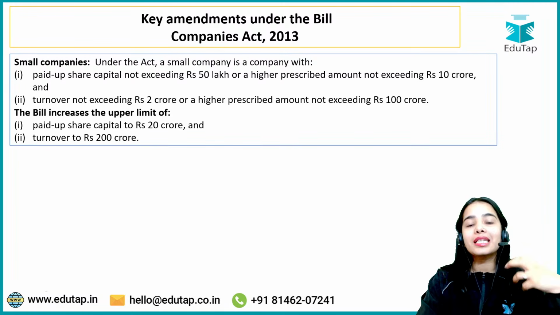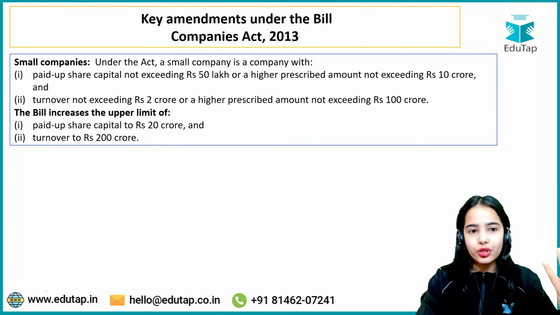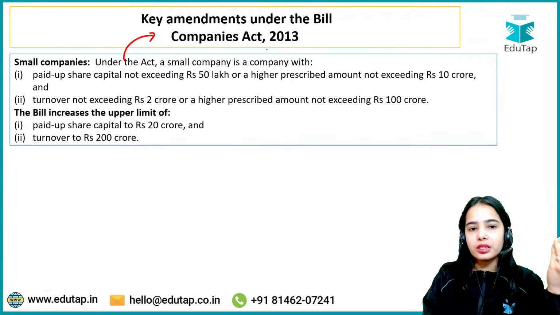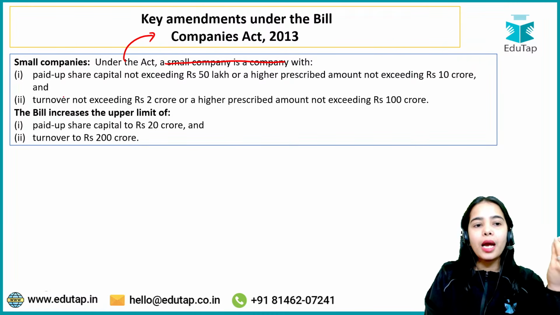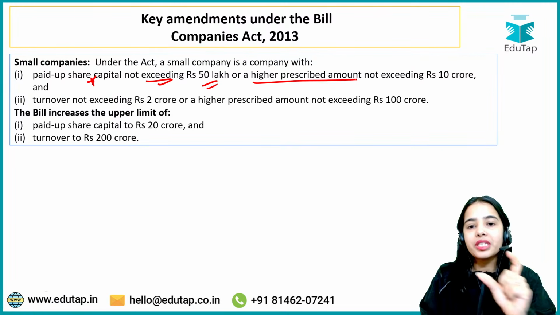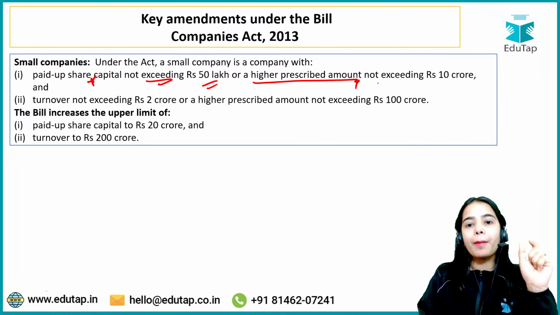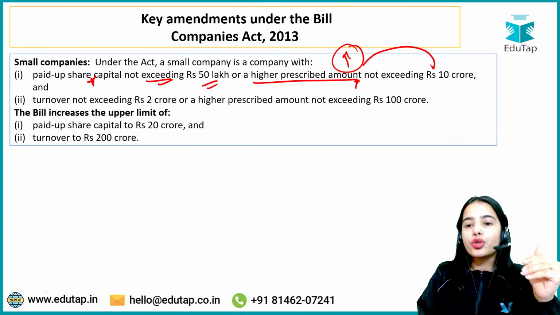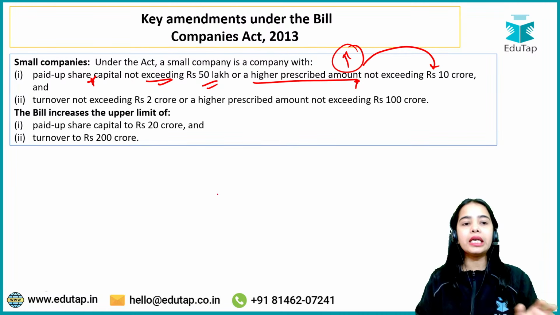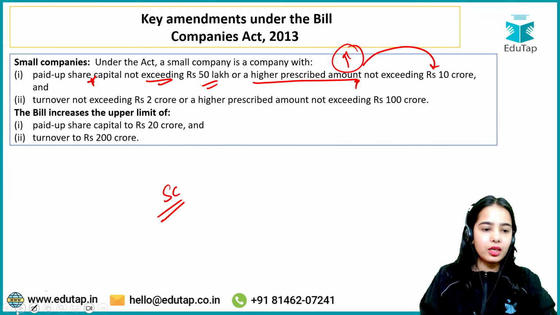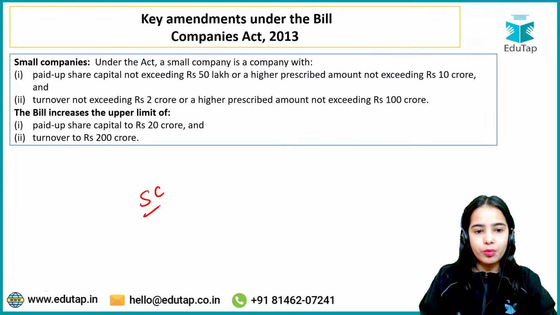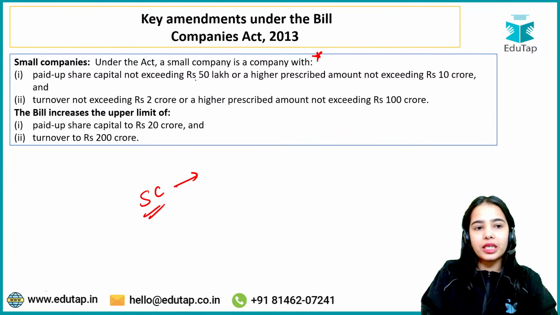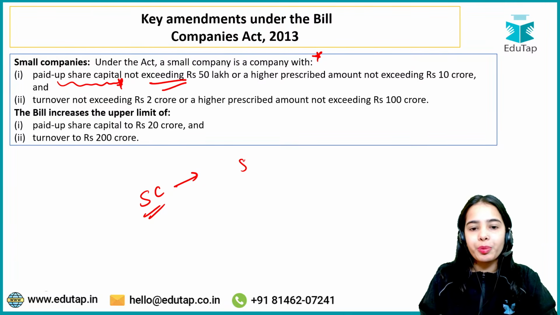Next is small companies. See, the small companies criteria is also proposed to be changed. Under the Companies Act 2013, a small company is a company with paid up share capital not exceeding rupees 50 lakh or a higher prescribed amount by the government. That higher prescribed amount should not exceed rupees 10 crore. So basically, a small company is one whose paid up share capital does not exceed rupees 50 lakh.